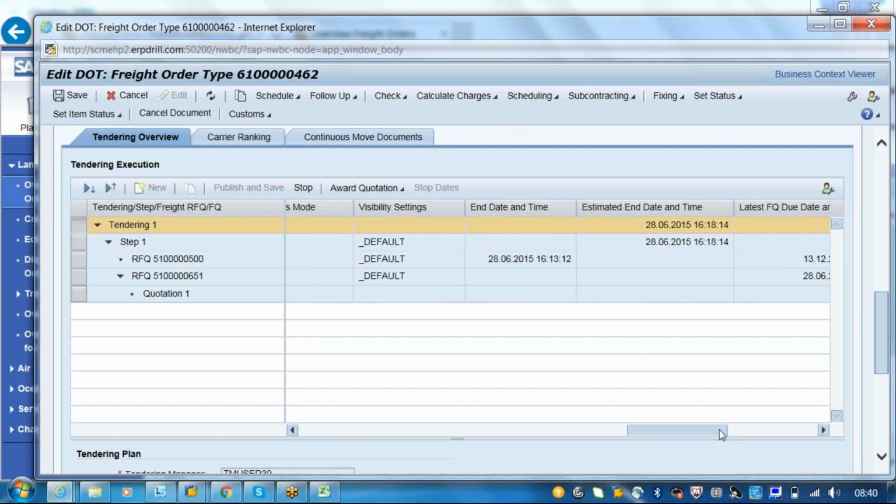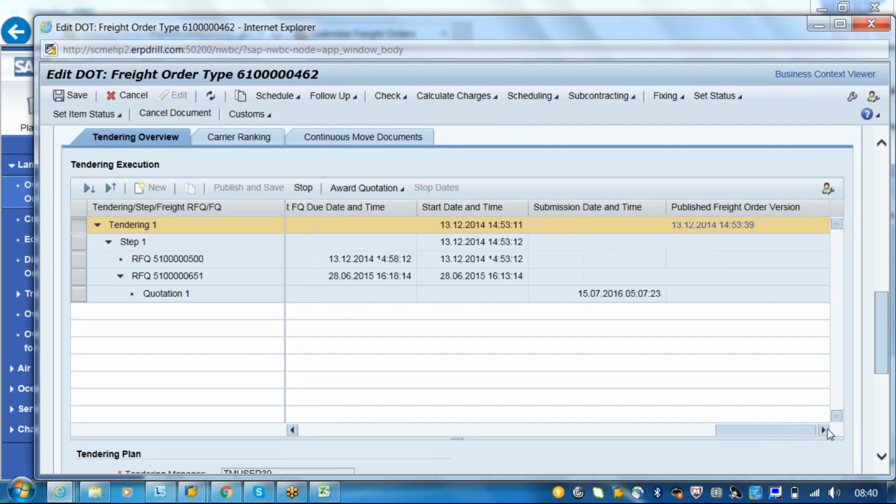The tendering plan is, oh, once it is accepted, I think it will go away.